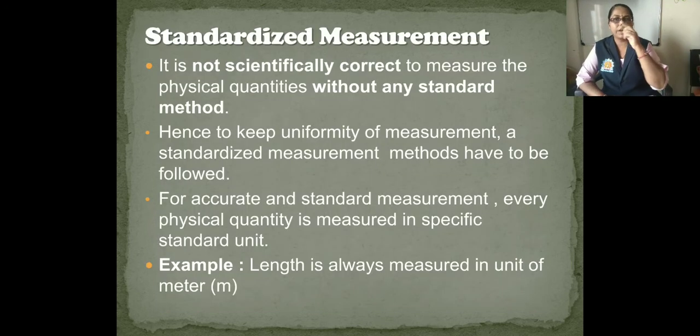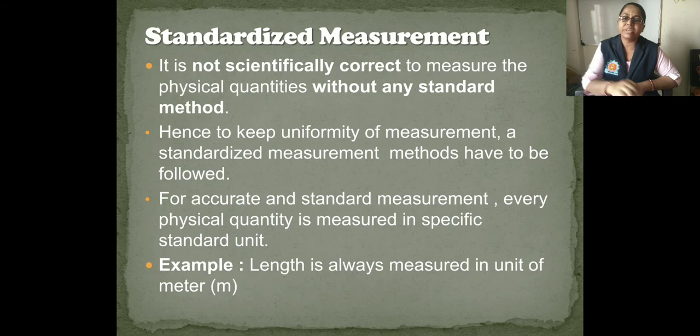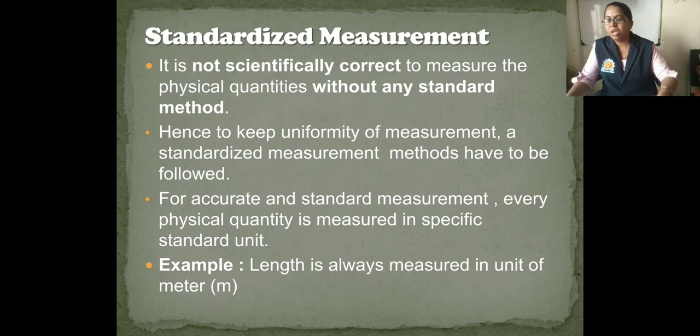Now, standardized measurement. It is not scientifically correct to measure physical quantities without any standard method. We know that in ancient times we used our hand span for measuring clothes, for measuring the length of any material.